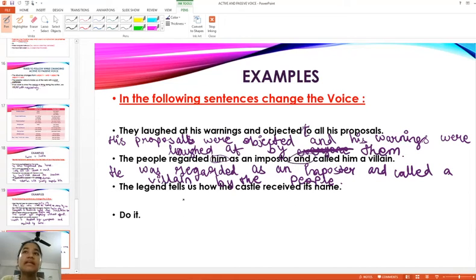Yes. The legend tells us how the castle received its name. It tells us, we are told how the castle received its name by the legend.